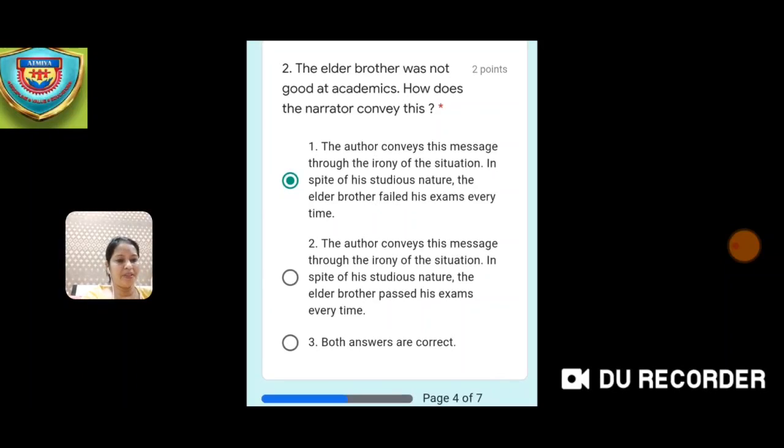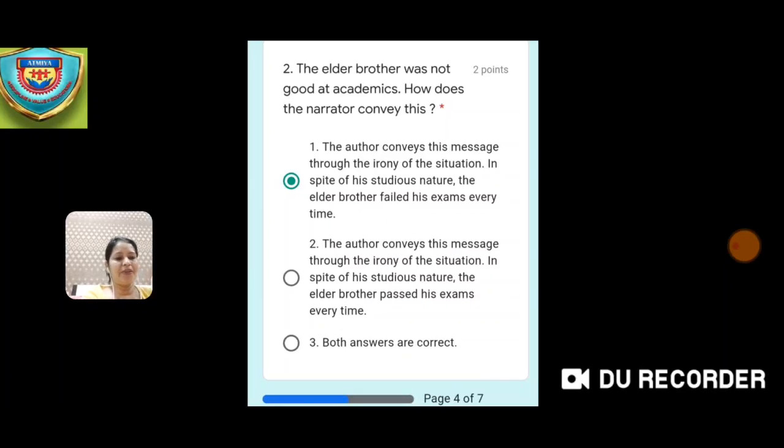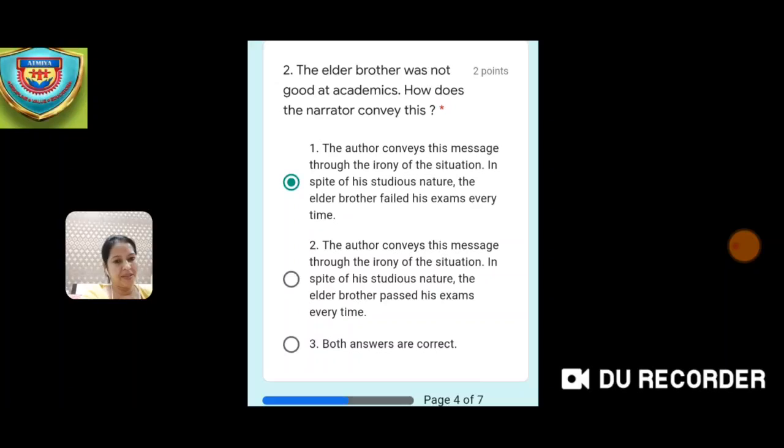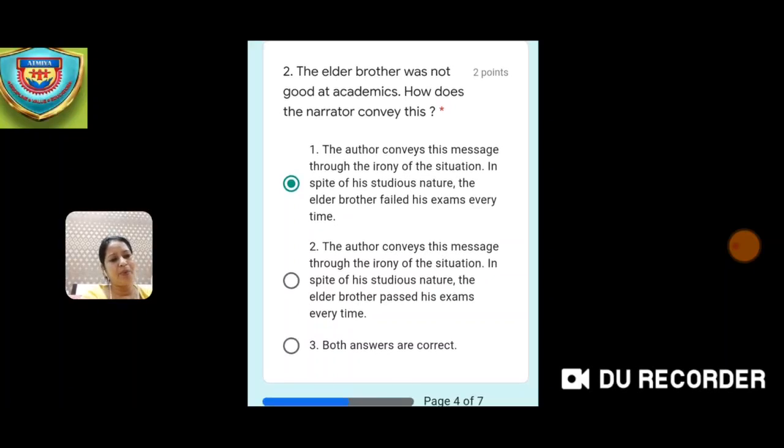In spite of his studious nature, the elder brother passed his exams every time. Okay, so in the first option it is given failed, in the second option it is given passed, and in the third option it is given that both options 1 and 2 are correct. So you need to select the correct option. So according to me, the first option is correct. So I have selected it over there, and you can see the green dot.